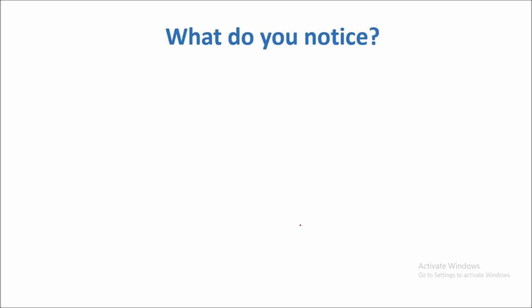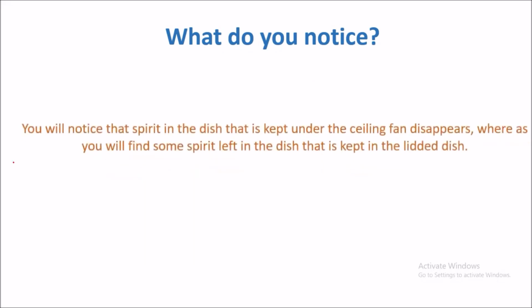What did we observe? You will notice that the spirit in the dish kept under the ceiling fan disappears. So we took 2 petri dishes, one with its lid opened and another with its lid closed, and poured a few drops of spirit in both dishes.